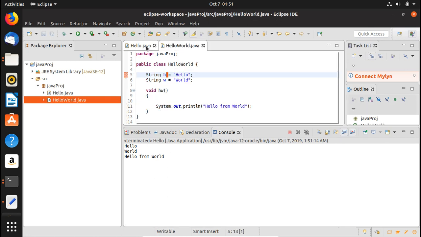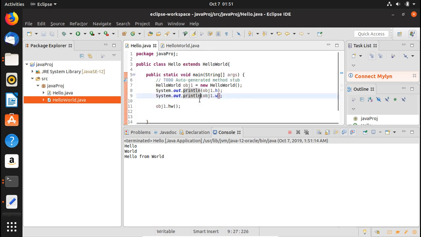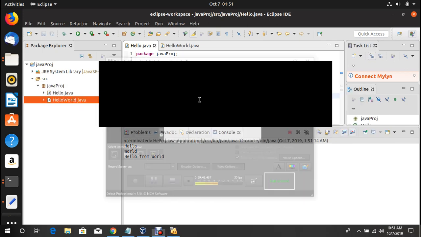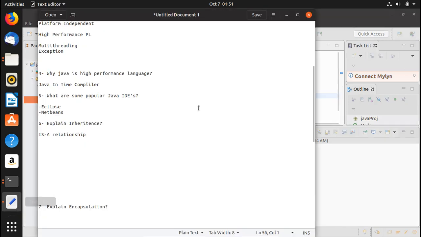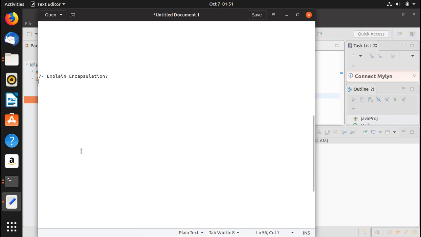Okay, so that's how you basically use inheritance. So I hope you do not have any confusions. If you have any confusions about inheritance, I have kept everything very, very simple. Okay, and I have explained to you the core concepts. So I hope that you have got the point. So now let's move on to the next question, which is essentially explain encapsulation. All right, so let's move on to question number 7, which is explain encapsulation.